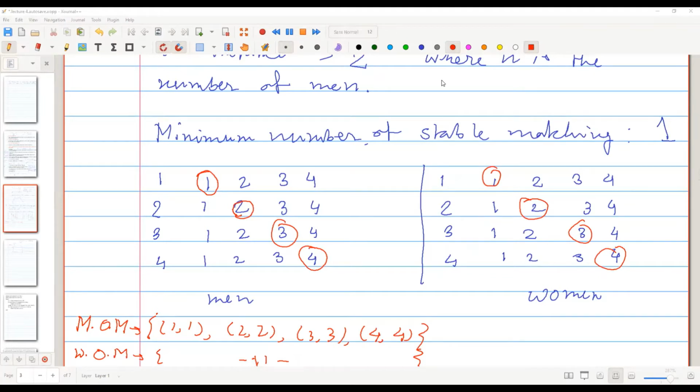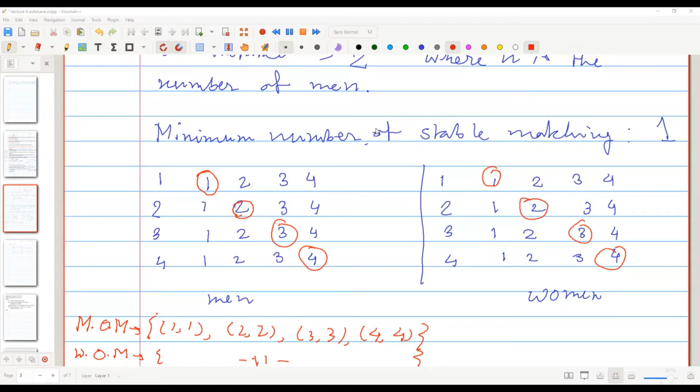So this will be one of the instances where the man optimal matching and the woman optimal matching are the same. What can we say from here? We can say that there is a unique stable matching. Why can we say that? For that, we'll have to show that man optimal is woman pessimal. We don't need to show that.